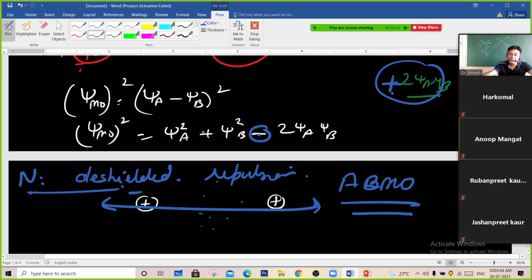There is a repulsion between the two, and that forms an anti-bonding molecular orbital. Okay, sir.